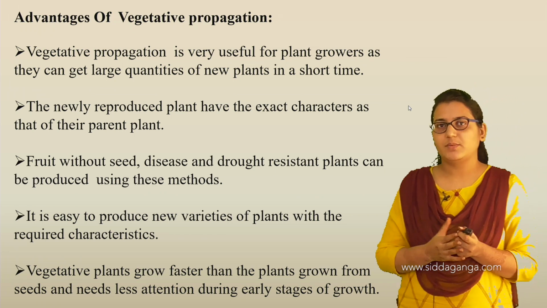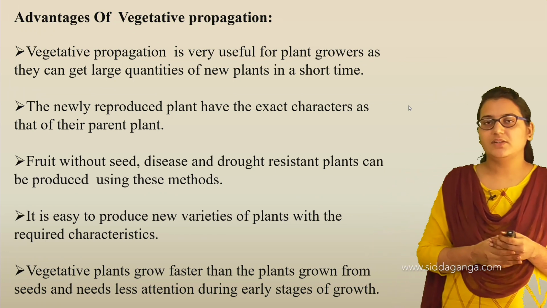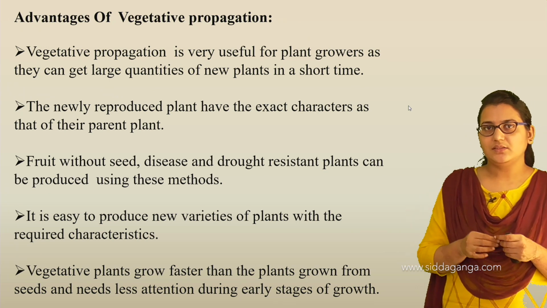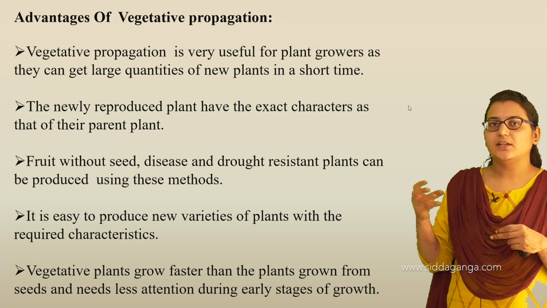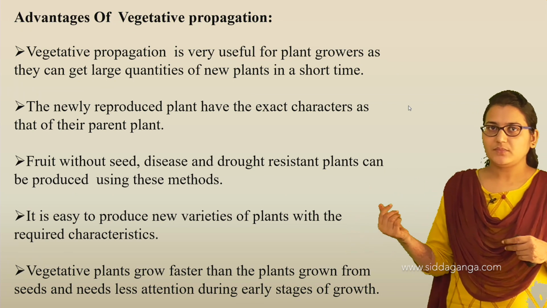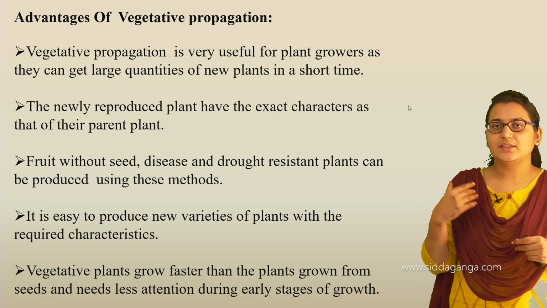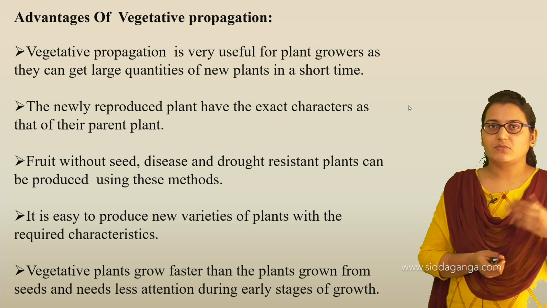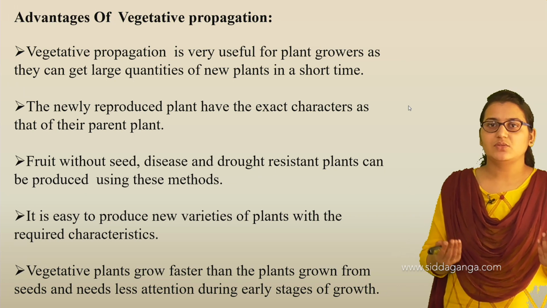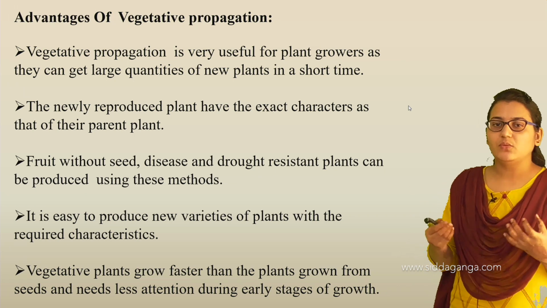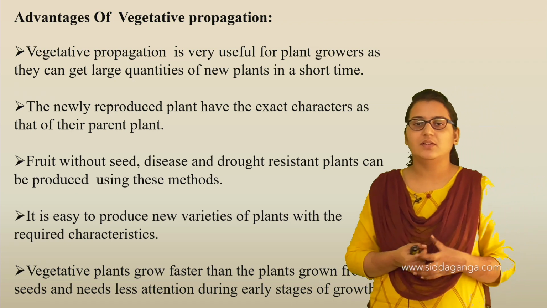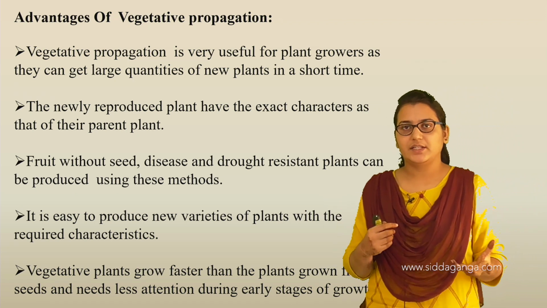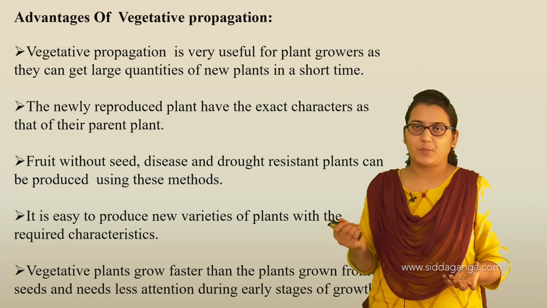That is not in our syllabus, but there is something called grafting in which two different plants are taken, tied together, and planted together, and then they are grown. So that plant would have the characteristics of both the rose and the jasmine. So it is easier to produce different varieties of plants with the required characteristics. Whatever characteristics we need, we can get by this vegetative propagation.